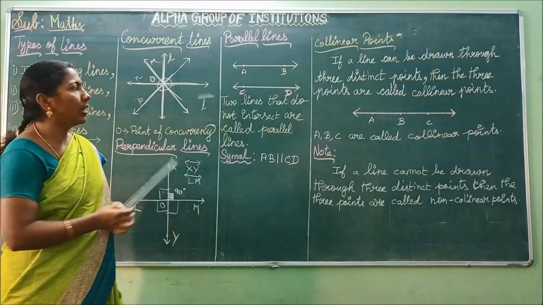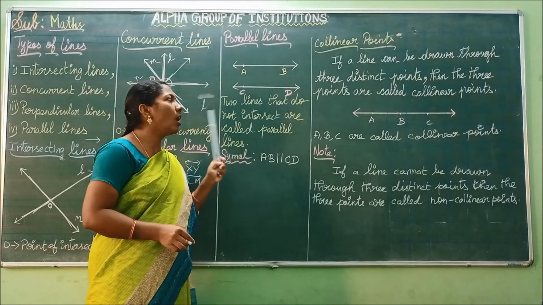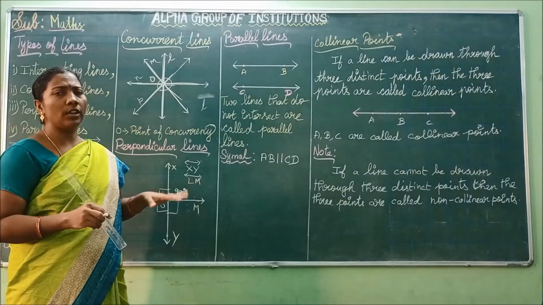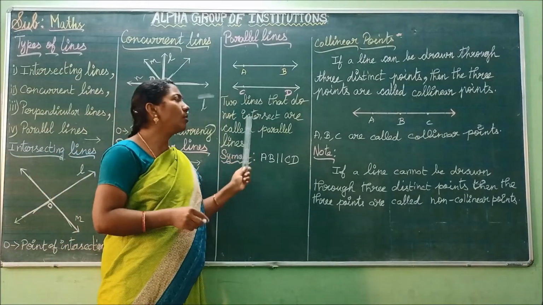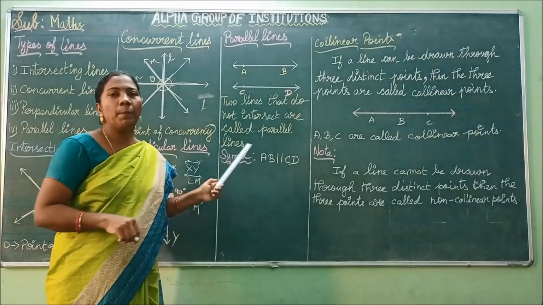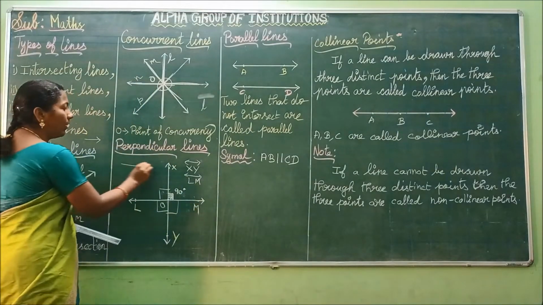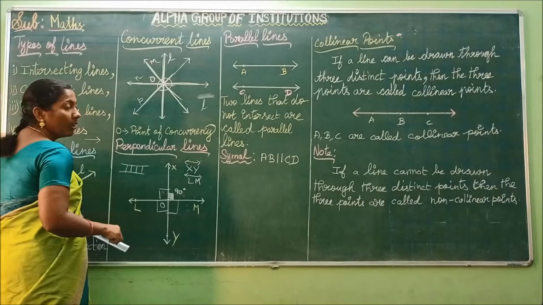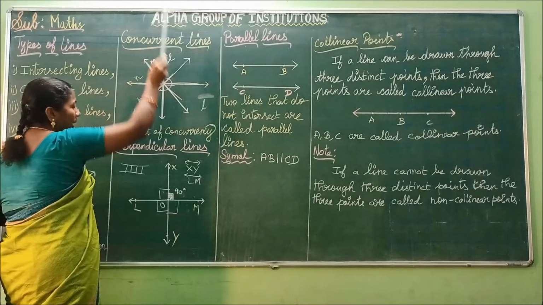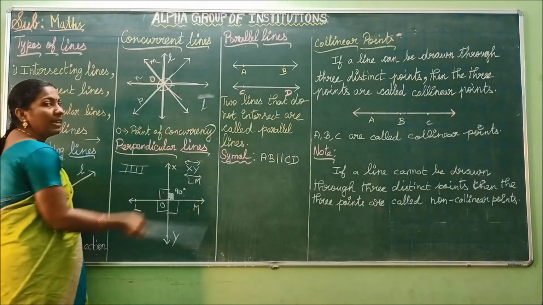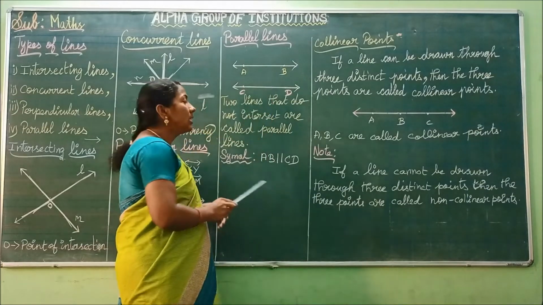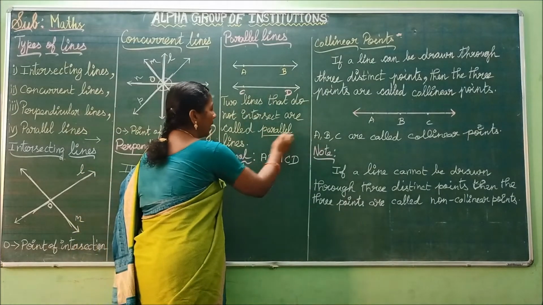What is meant by parallel lines? Two lines that do not intersect each other are called parallel lines. Two or more lines, we can take any number of lines, that do not meet each other, that do not intersect each other are called parallel lines. For example, in a railway track, in a ladder, also in the rails of a boat, this is one line, this is another line. They never meet each other. They always keep a constant distance between them. Such lines are said to be parallel lines.